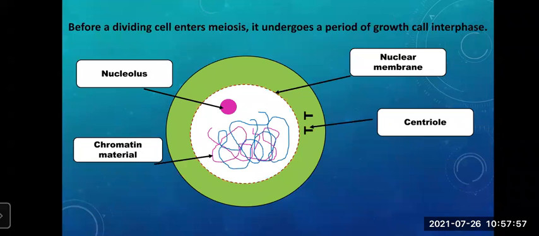Now before a dividing cell enters meiosis, what happens? It undergoes a period of growth, and that is called interphase. So what is interphase? Interphase is the period of growth where the growth of the cell takes place, and the nucleolus and chromatin material increase. They multiply. So that growth period is called interphase.